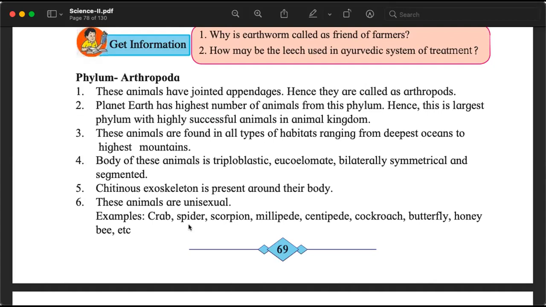But a spider, which looks like an insect, and we will think that it is an insect, is not an insect. It is an arachnid. It is part of a group called Arachnida. The difference between spiders and insects is that insects have 6 legs, whereas do you know how many legs the spider has? They don't have 6 legs. How many legs do they have? Very good, Prachi. 8 legs. So they are not insects, they are arachnids.